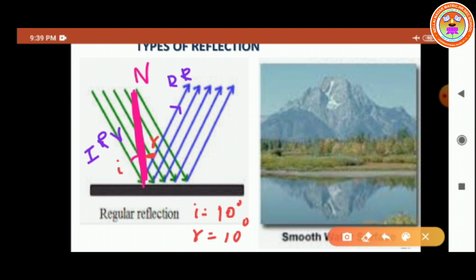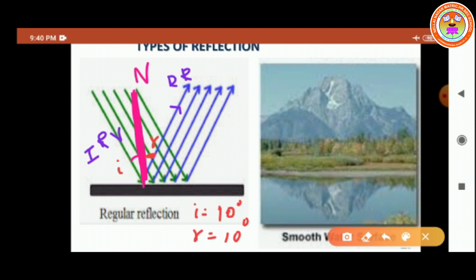So for the rays in regular reflection, the angle of incidence will be equal to the angle of reflection. So we can say what? It obeys the laws of reflection, and thus a clear image is formed. This kind of reflection is called regular reflection.